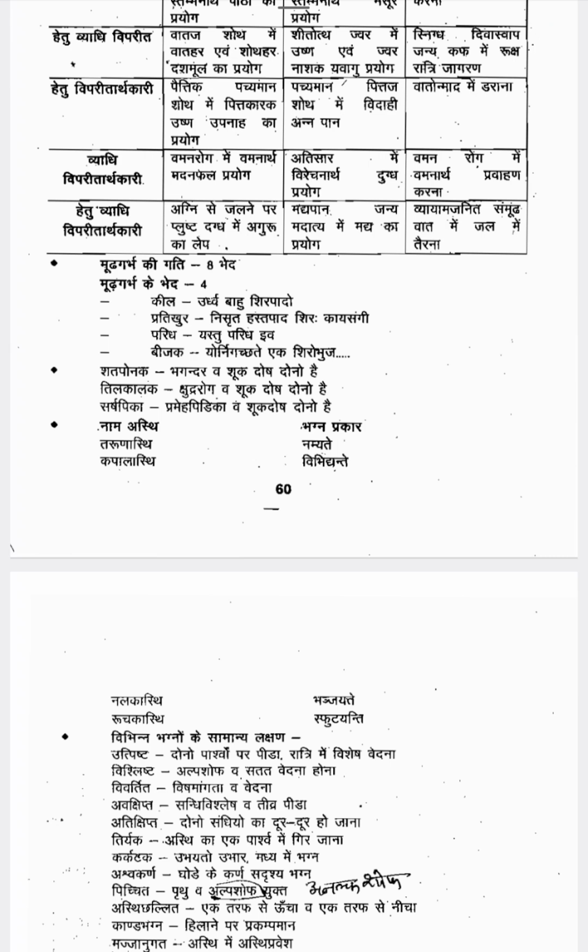Then Nalakasti. In Nalakasti, bhajyante, breaking will happen. Nalakasti is bhajyante. Rujakasti always spudanti, which means cracking will happen. So these are the asti and how the fracture happens: Tarunasti namyante, Kapalasti vibhidyante, Nalakasti bhajyante, Rujakasti spudanti. Okay, next page we will discuss in the next class.